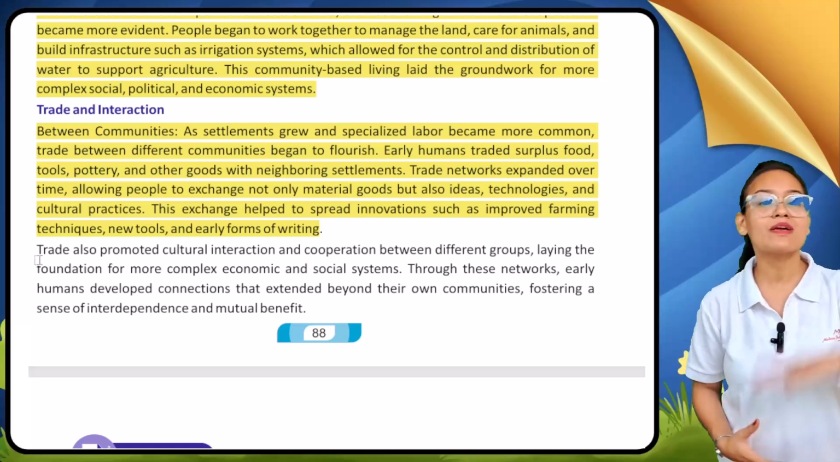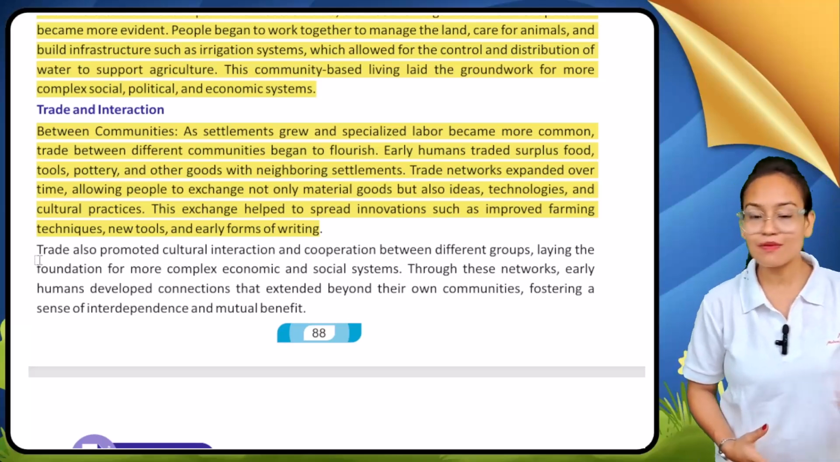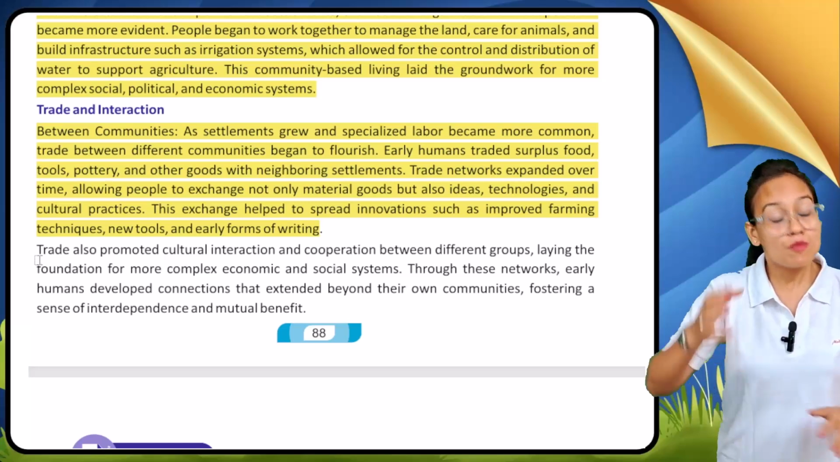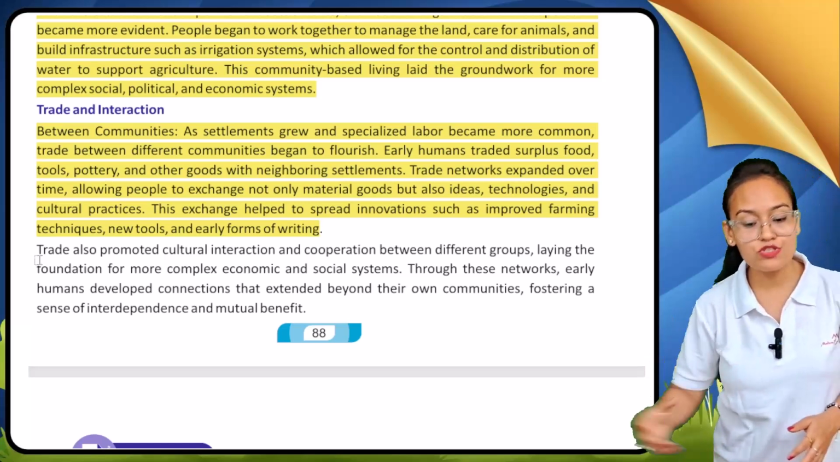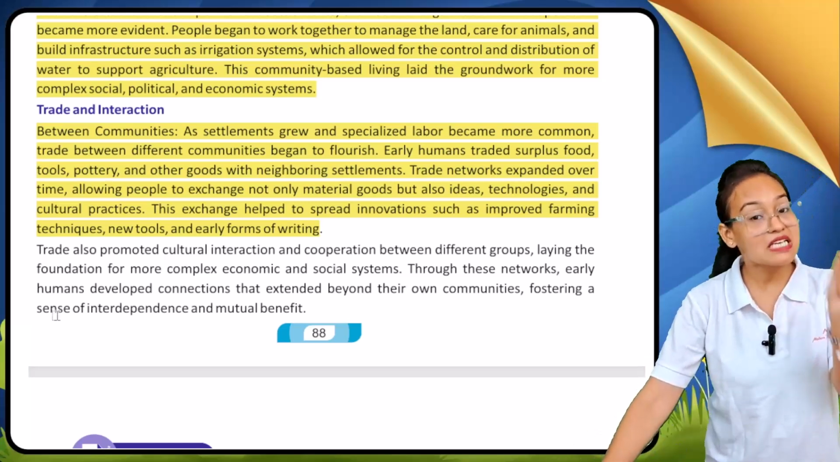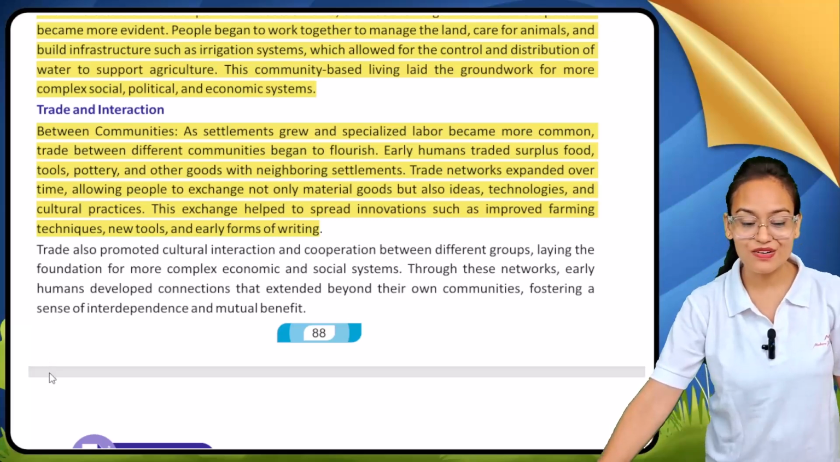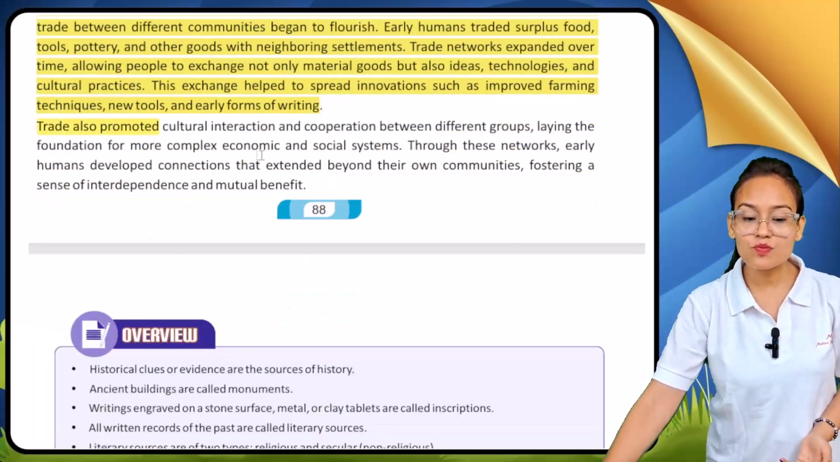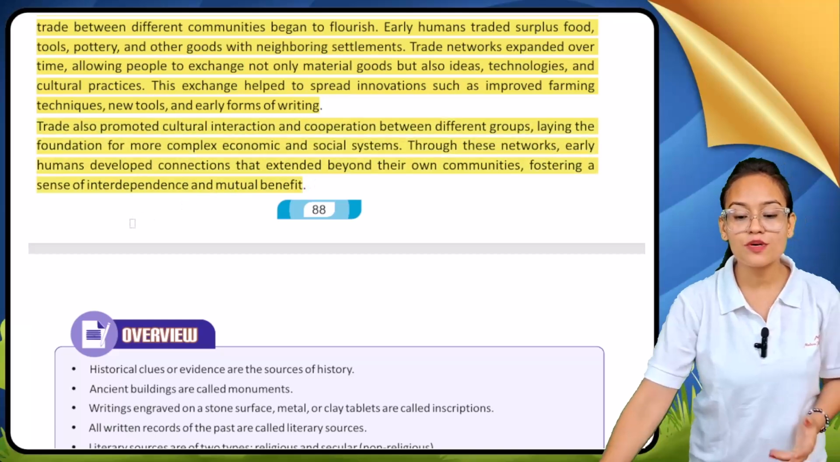Just like that, farming techniques improved. Now more and more new tools were produced, and writing, means an early form of writing, also started. Trade also promoted cultural interaction and cooperation between different groups.